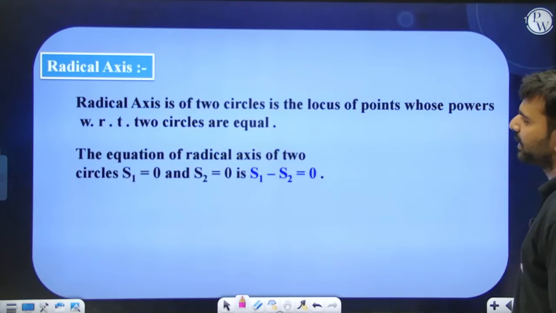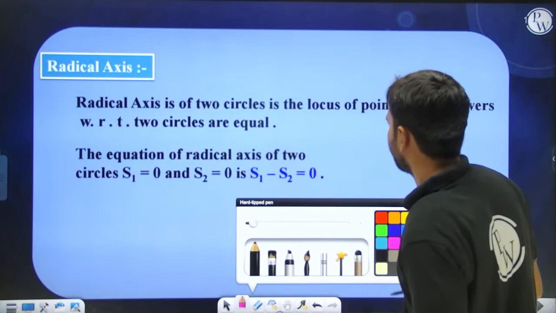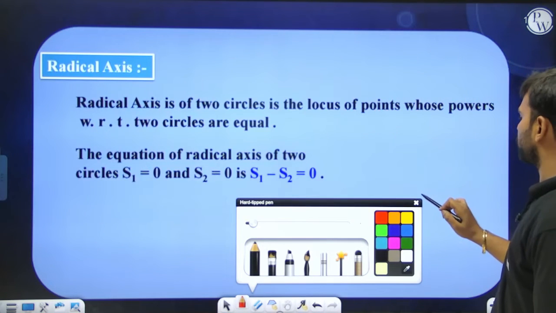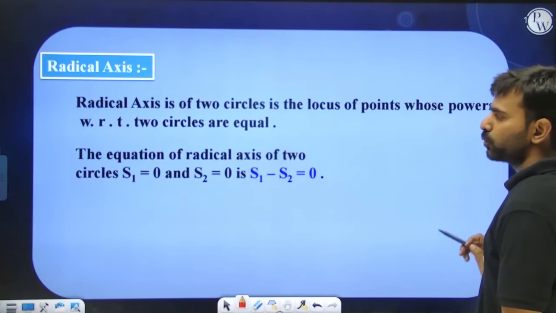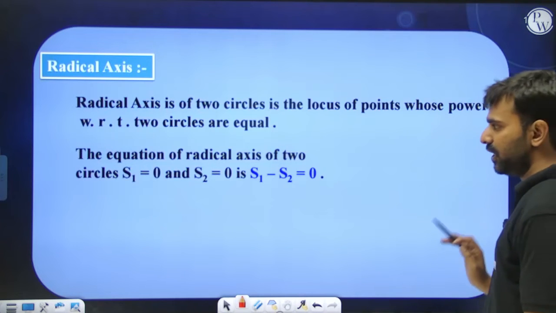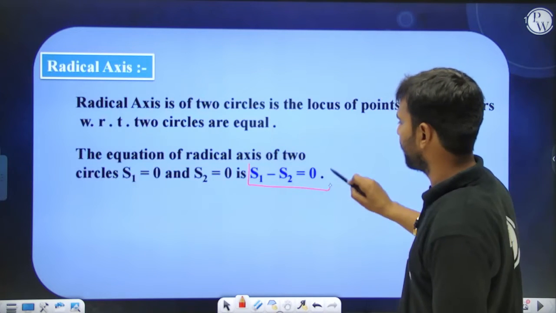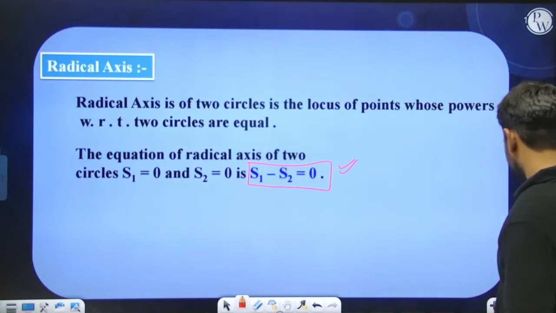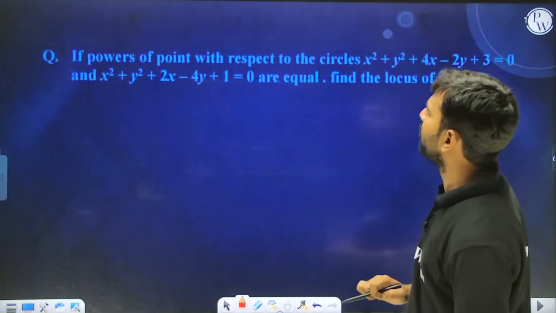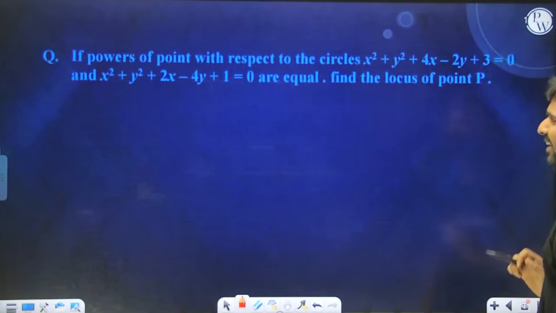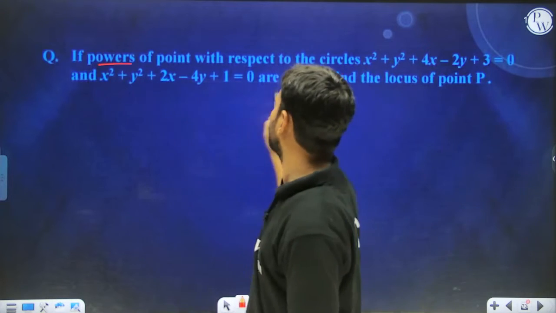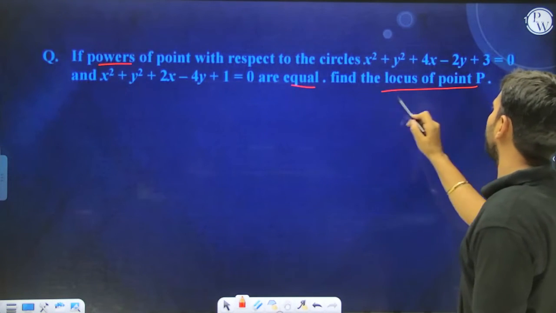You can evaluate it. Radical axis: now understand, the radical axis of two circles is the locus of the point whose powers with respect to the two circles are equal. So the equation of the radical axis can be written like this. Do remember this. If powers of a point with respect to the two circles are equal, then the locus of the point P is what we want to find out.